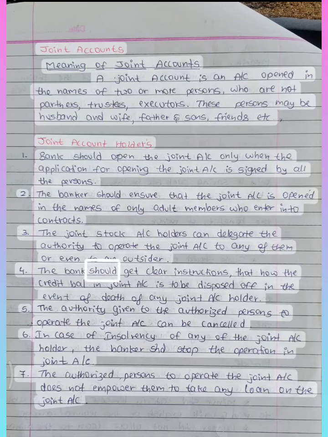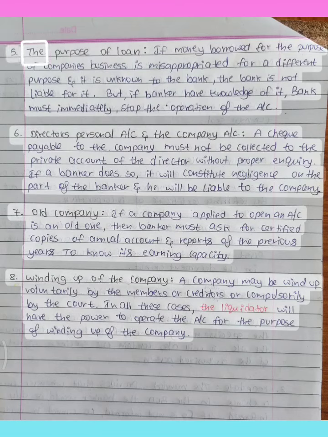4. The bank should get clear instructions as to how the credit balance in the joint account is to be disposed of in the event of death of any joint account holder. 5. The authority given to the authorized persons to operate the joint account can be cancelled. 6. In case of insolvency of any of the joint account holders, the banker should stop the operation in the joint account. 7. The authorization of persons to operate the joint account does not empower them to take any loan on the joint account.